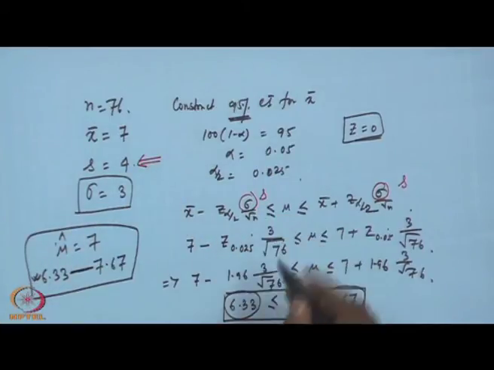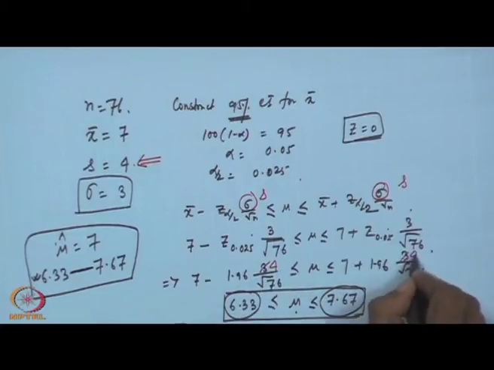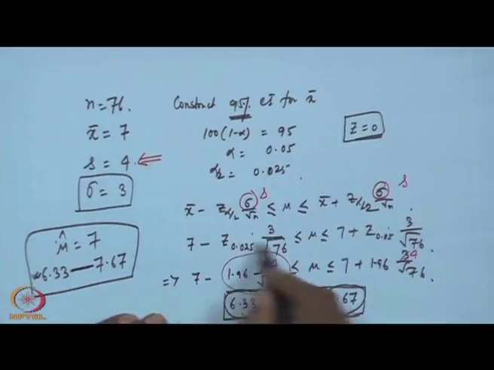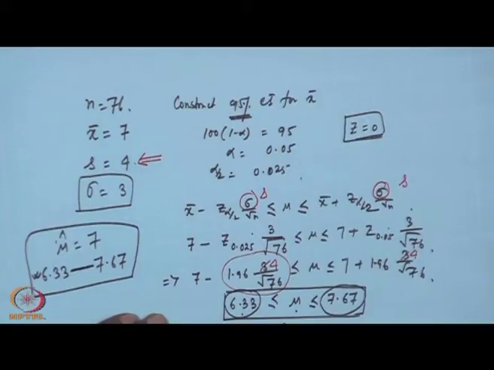So, you will replace everything, this will be 4 by this. Ultimately this resultant quantity will be bigger than the earlier one and the interval will increase. So, if you compute this, you will find the interval will increase.